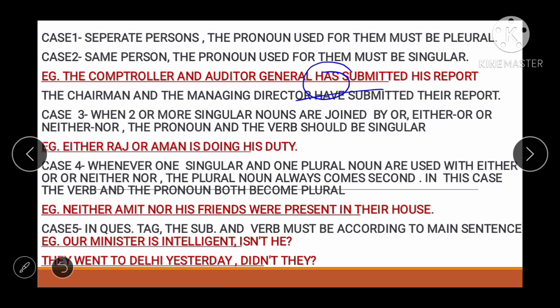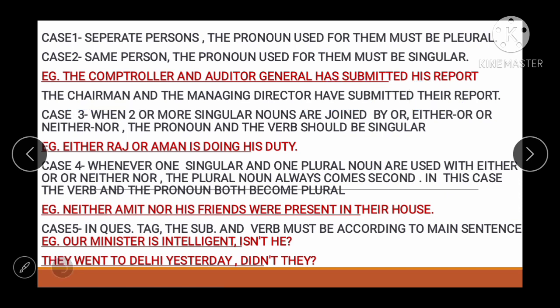Now moving toward the next. See the next sentence: the chairman and the managing director have submitted their report. See friends, here there are two persons, chairman and managing director. They are different persons. That's why we have used have, and their. These are plural, right? Now moving toward the next rule.